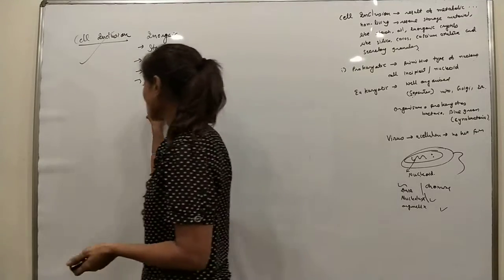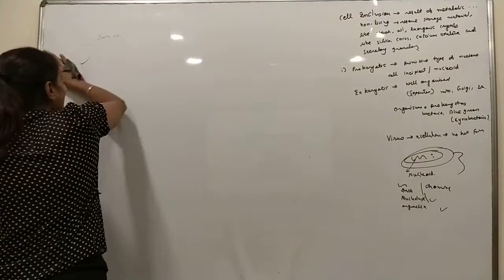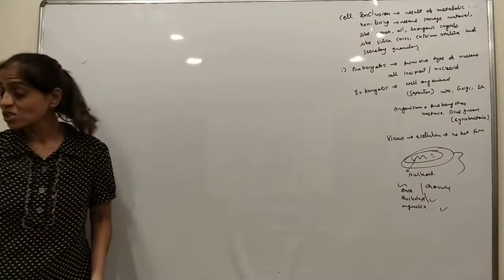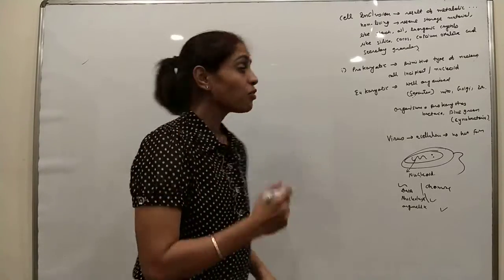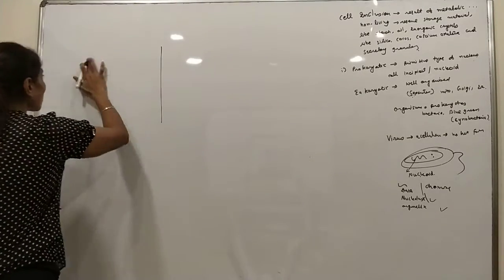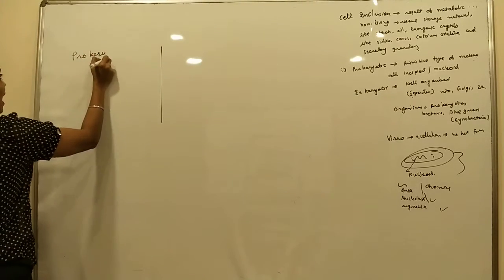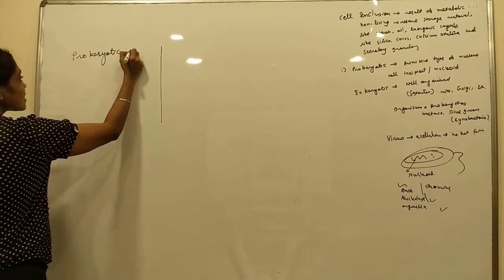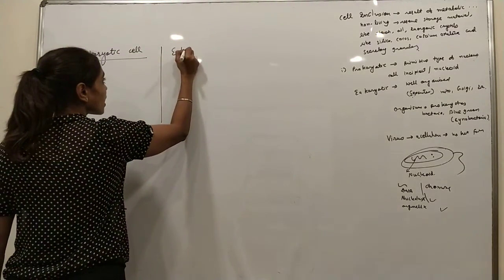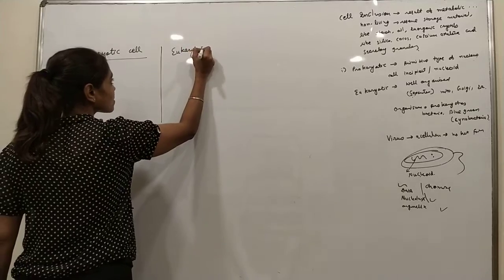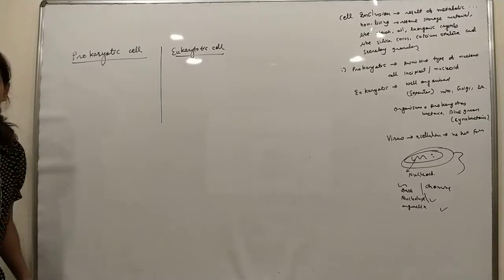Okay, now there are two types of cells on the basis of the type of nucleus present inside the cell. First is prokaryotic cells and second is eukaryotic cells. What are prokaryotic cells and eukaryotic cells?